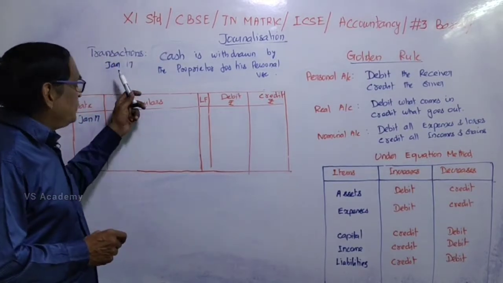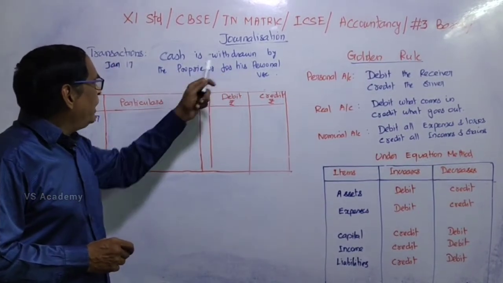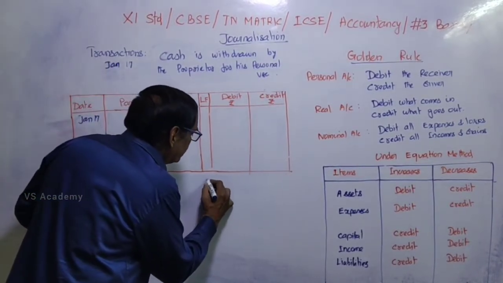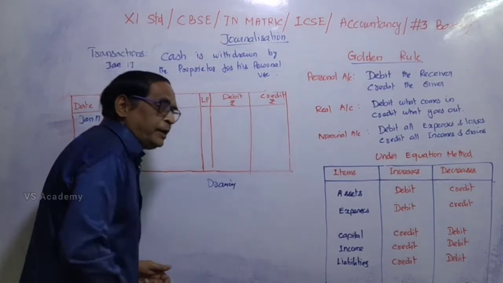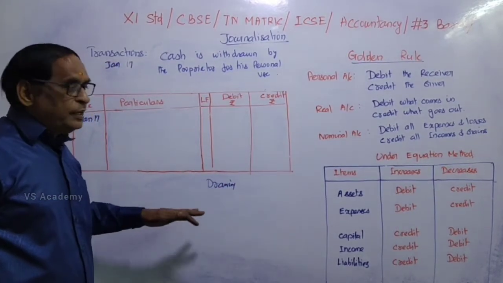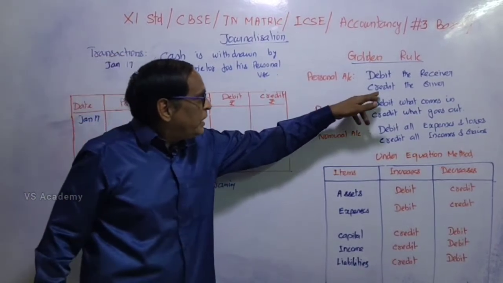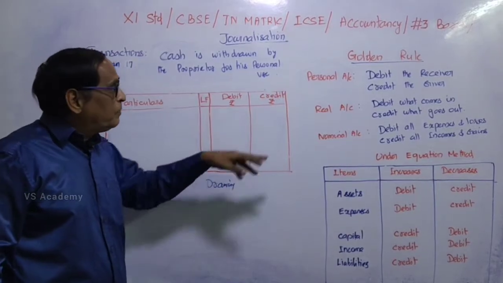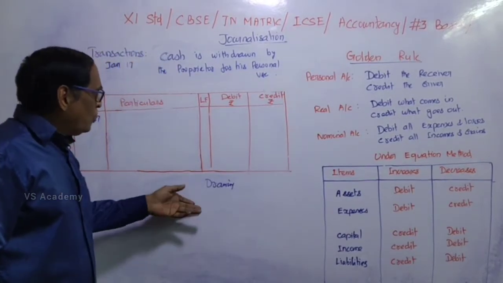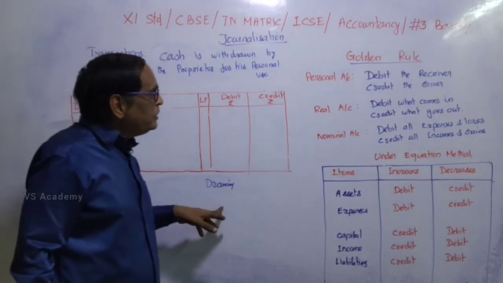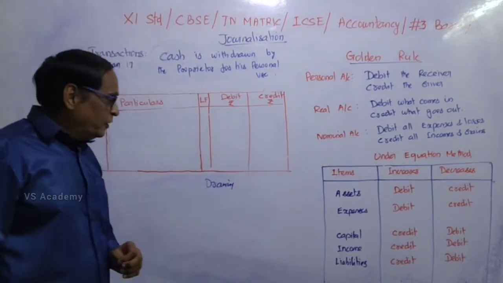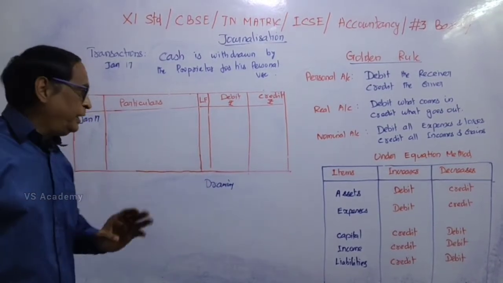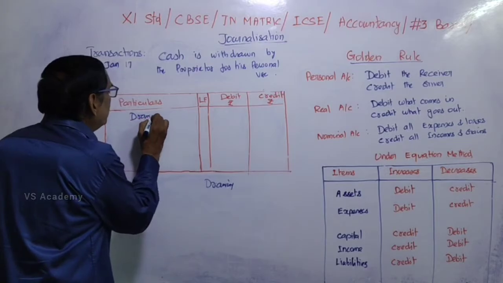The next one, Jan 17, cash is withdrawn by proprietor for his personal use. Withdrawn means it is nothing but the proprietor's drawings. We can use either proprietor's drawings or drawings account. When the proprietor brings the capital, his account should be credited. It is coming under personal rule. Both drawings and capital come under personal rule in golden rule. So here drawings, if we draw, who is the receiver? I mean the proprietor is the receiver. So we have to debit the proprietor's drawings. We can write only drawings. So drawings account debit.